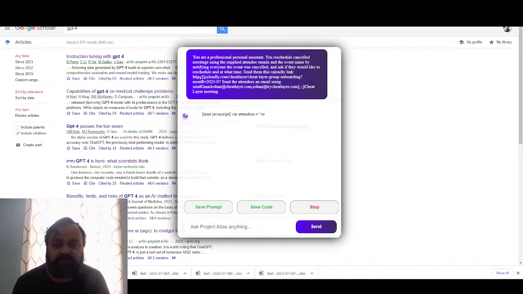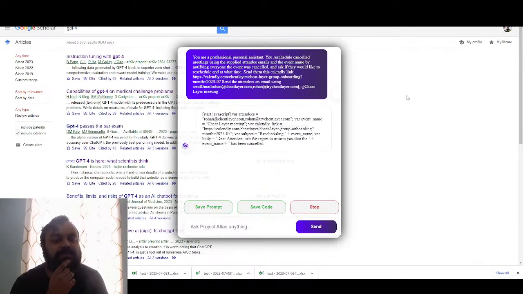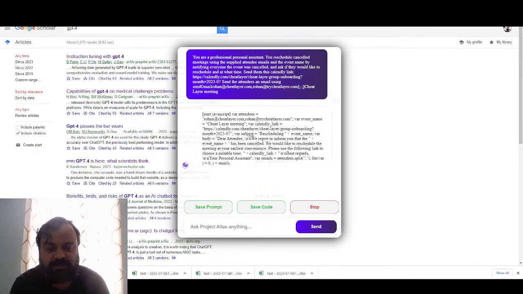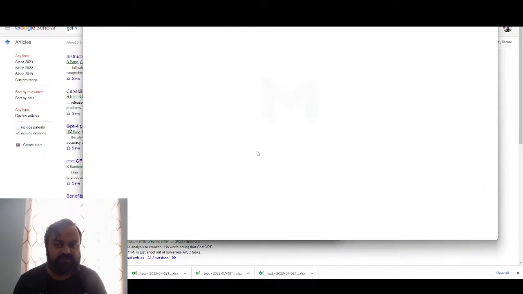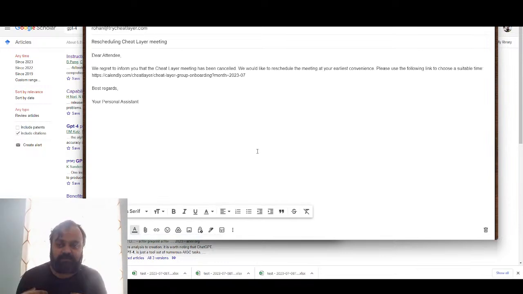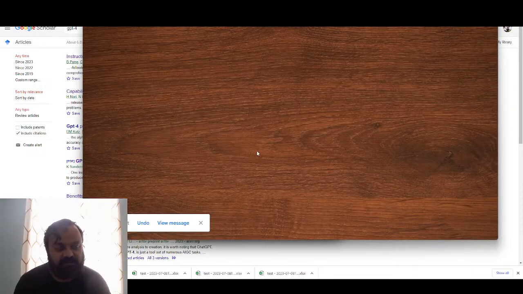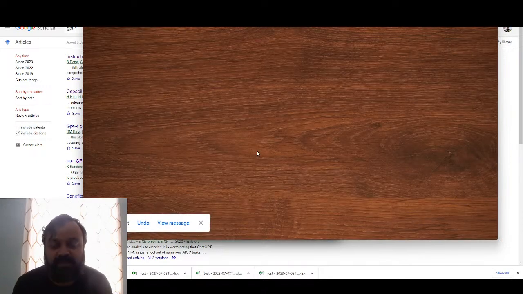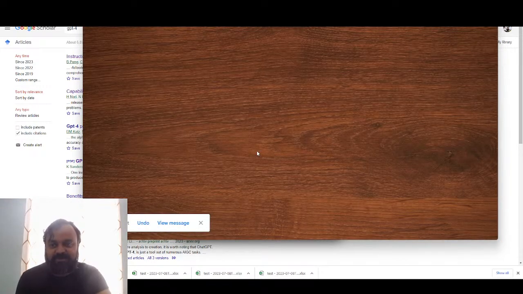And okay, cool. Now it's triggering my personal assistant. So what it does is it sent the calendar event here, which was a canceled calendar event that I actually did before. This is like a demo event that I tested before and canceled myself. So it's going to now send me an email to reschedule that canceled event using my calendar link. So you can automate this process where whenever anyone cancels a meeting, it'll automatically try to reschedule it for them. And watch what's going to happen next.